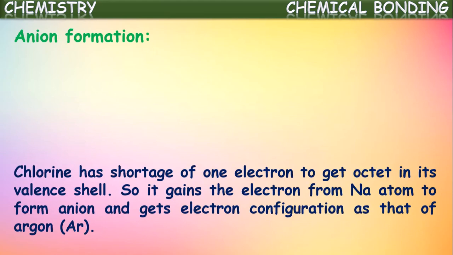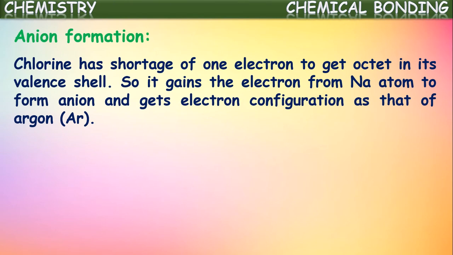Next, see the formation of anion. Chlorine has a shortage of one electron to get octet in its valence shell, because its atomic number is 17 and configuration is 2,8,7. As there are 7 electrons in its outermost shell, it is ready to gain one electron. So it gains the electron from the sodium atom to form a uni-negative ion, which we call an anion, and gets the electron configuration of the nearest noble gas argon.